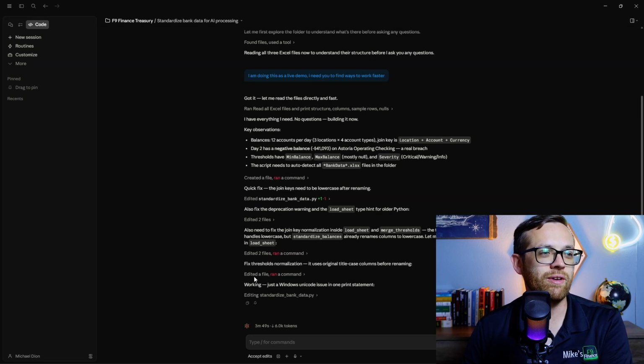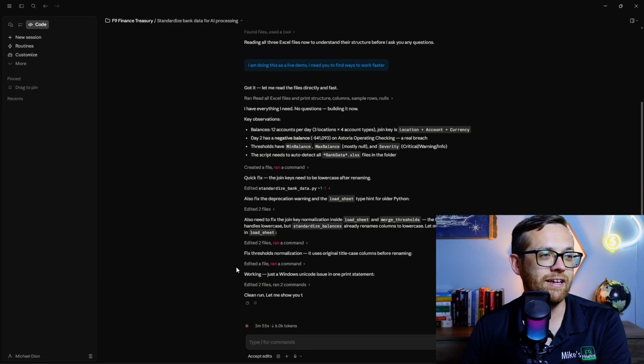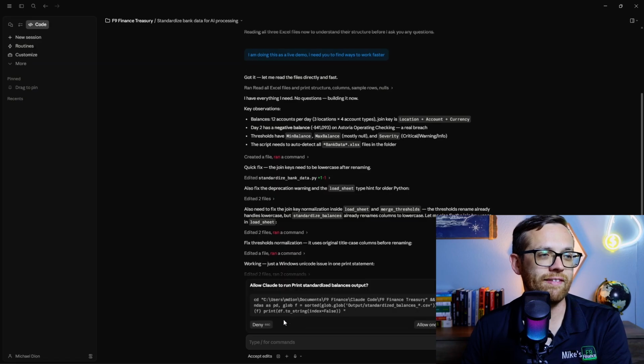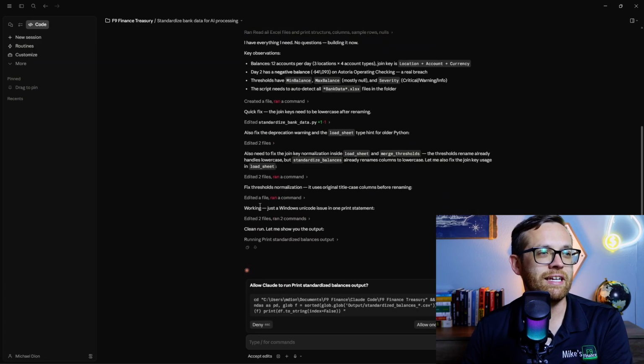And you'll see it just keeps going through all of the additional issues it's finding. It thinks it's going through its final clean run. If it's not clean, it will go back and edit it again. Also note that down here, it's tracking the time and the number of tokens. As I said that, here comes up another request. Can we print standardized balance outputs? Again, any questions on this, just go ahead and pop it in Claude and we'll be happy to tell you.